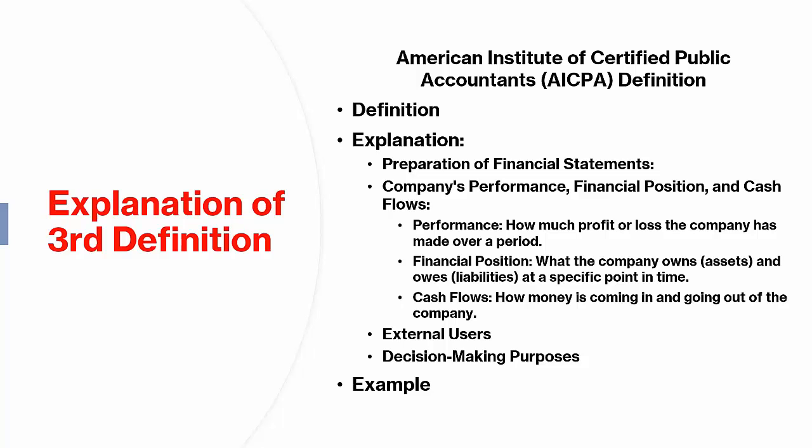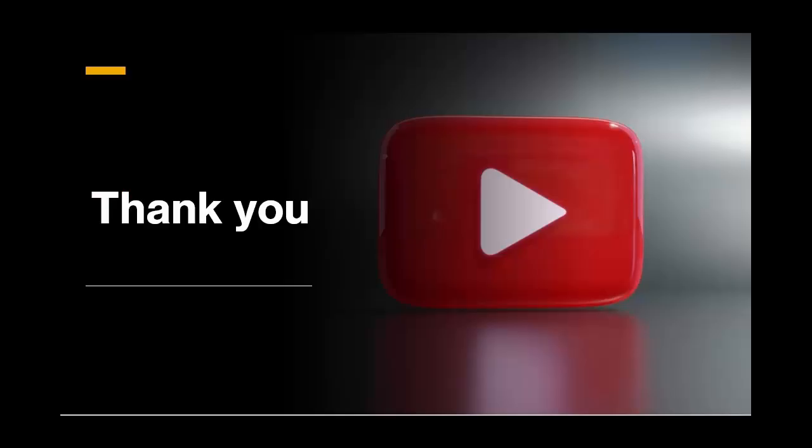Your cash flow statement helps you see that your restaurant's cash balance increased by $500 this month. These financial statements help external users, like potential investors or lenders, understand how well your restaurant is performing, what its financial position is, and how its cash flows are managed, guiding their decisions about getting involved with your business.